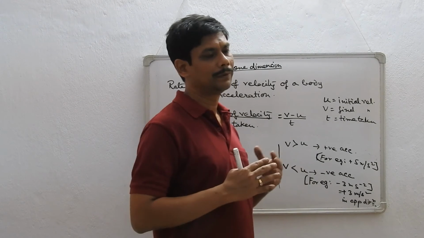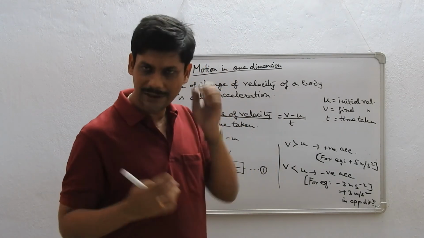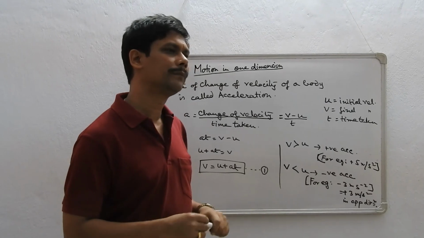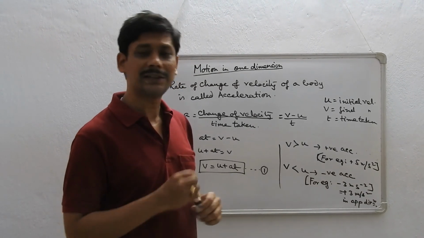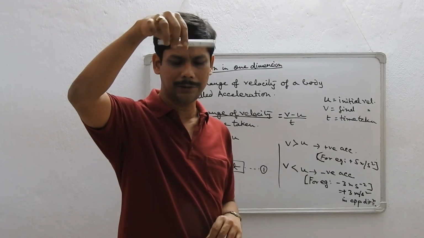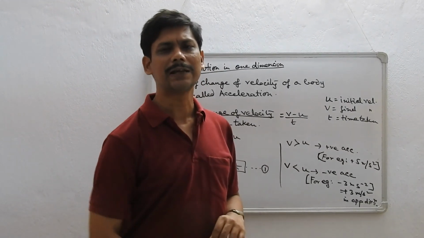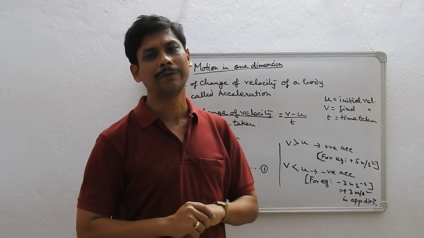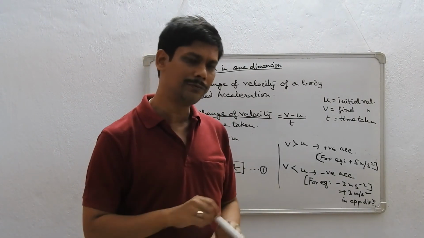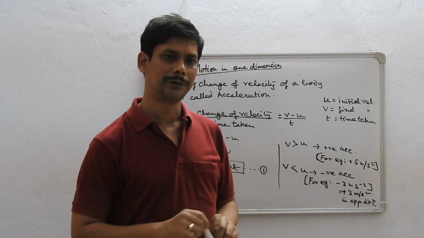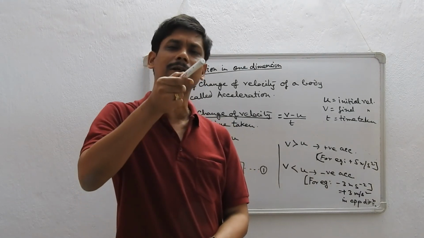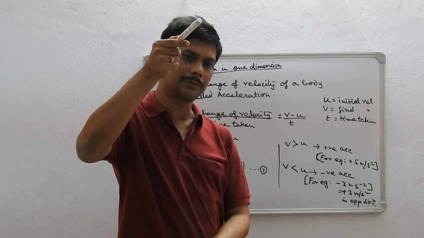In other words, when the velocity is decreasing, we generally say it is retardation. For example, acceleration due to gravity. When a body is dropped from a certain height, it drops with an acceleration called acceleration due to gravity, whose value is 9.8 meter per second square downward. If I am throwing it up, the body keeps decreasing in velocity and ultimately stops.